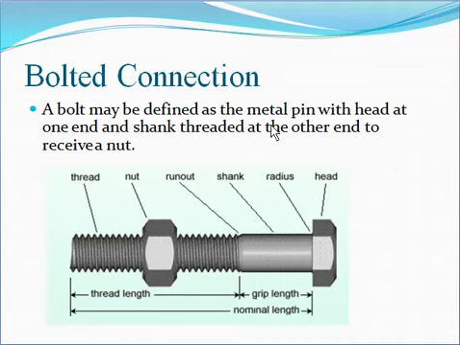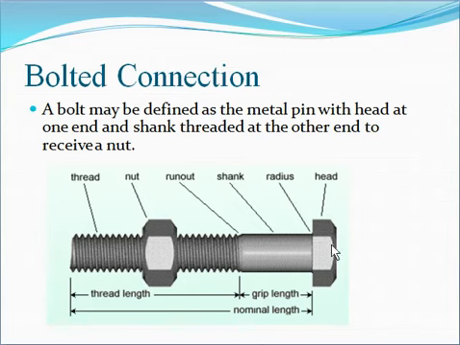Here you can see that a bolt is defined as a metal pin with a head at one end and a shank threaded at the other end to receive a nut. The shank portion is threaded. Why? To receive the nut. This portion is threaded to receive a nut. You have already seen the bolt and nut many times.